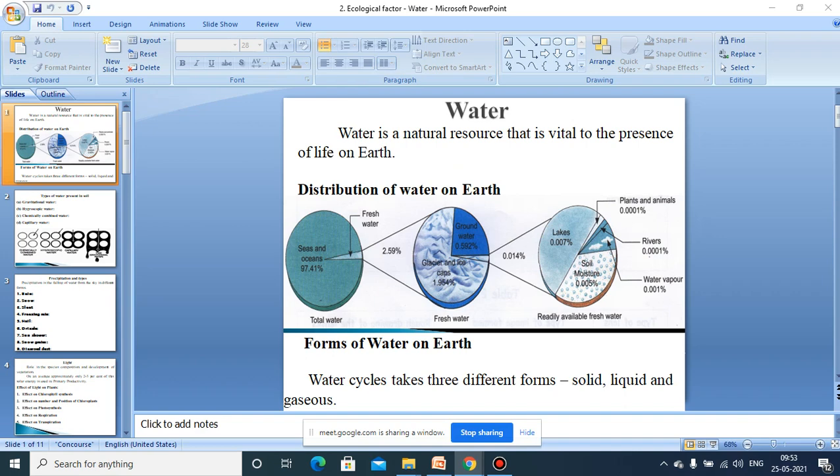which is governing the growth of particular organisms. We know the soil makes a habitat for all the living organisms. And apart from that, water is another ecological factor, which is the most important ecological factor. Water is a natural resource, and it is most important for the presence of life. That's why we know that the earth is the only planet where there are living organisms. Why not in the other planets? That indicates that water is one of the most essential for life to exist.